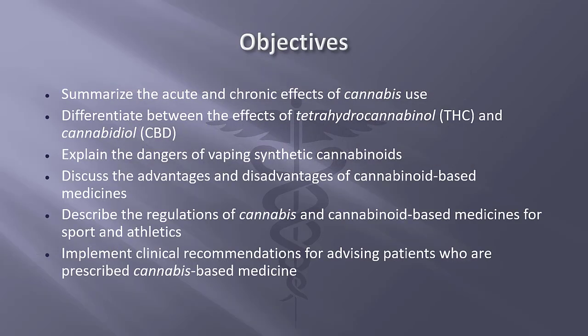At the end of this, students should be able to summarize the acute and chronic effects of cannabis use, differentiate between the effects of THC and CBD, explain the dangers of vaping synthetic cannabinoids, discuss the advantages and disadvantages of cannabinoid-based medicines, describe the regulations of cannabis and cannabinoid-based medicines for sport and athletics, and implement clinical recommendations for advising patients who are prescribed cannabis-based medicine.